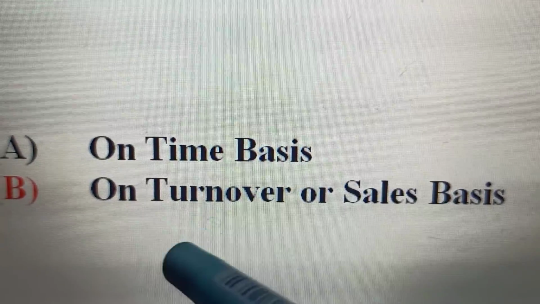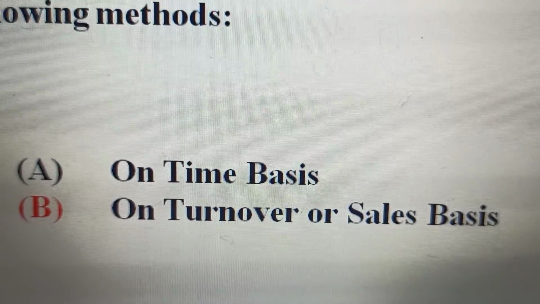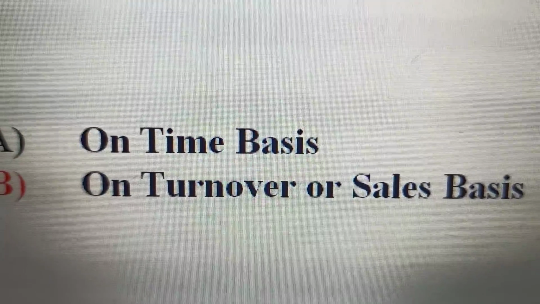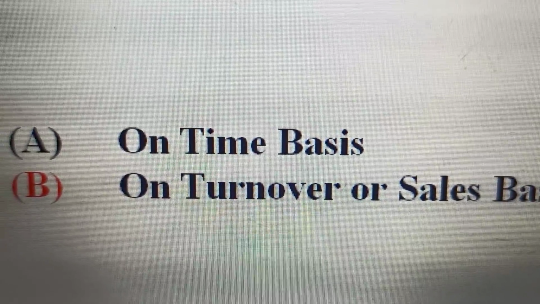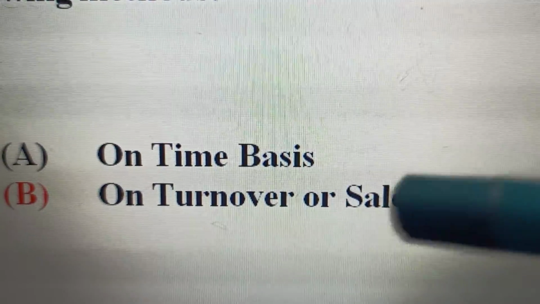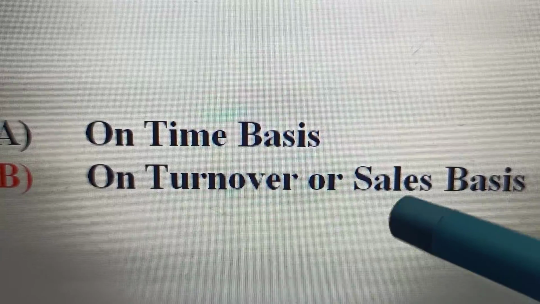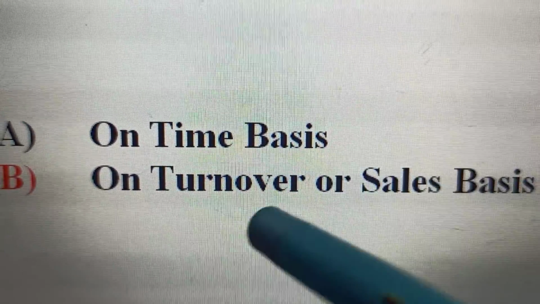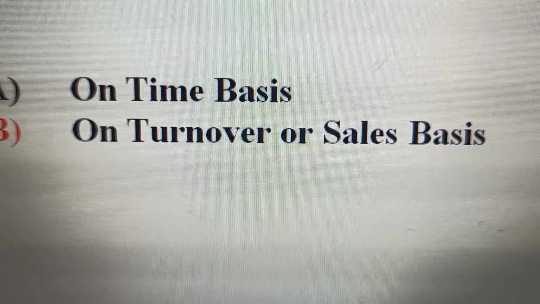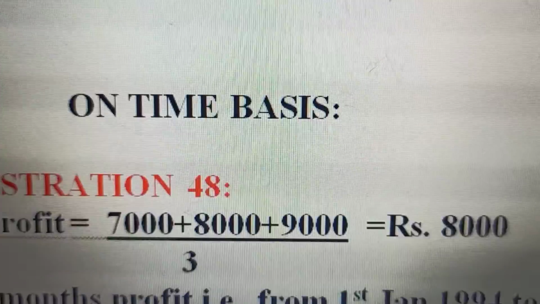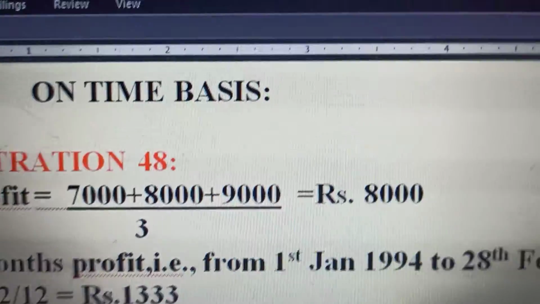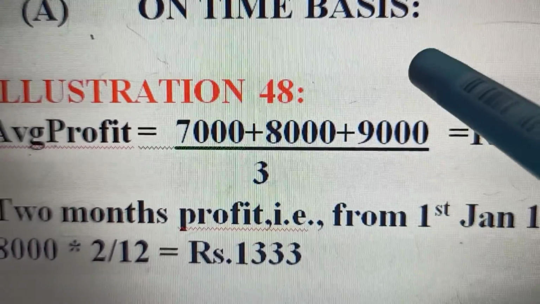There is a time basis and the turnover basis. As I told you, death is an undecided event. It may happen any time of the year. But how will profit be calculated in between the year? During the tenure of the year, the P&L account has not been made. So these are the ways on which the profit can be ascertained during the year, on the time basis or on the turnover, that is the sales basis. Let us see now. We first deal with the time basis.